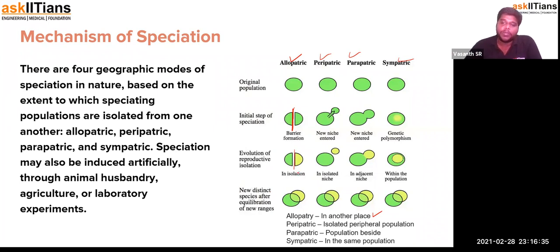Peripatric is where from a population, a small population will be excluded. It will be extended outside.